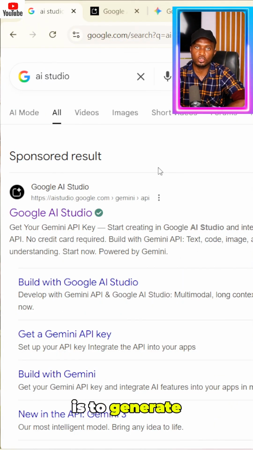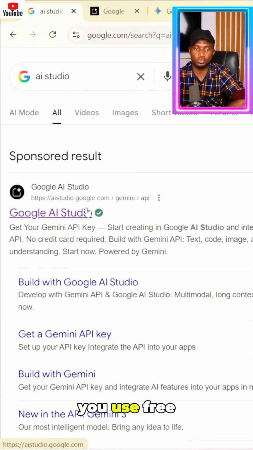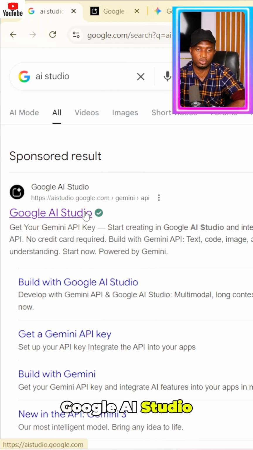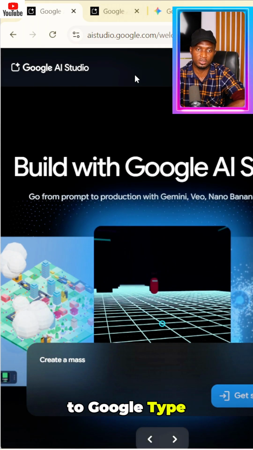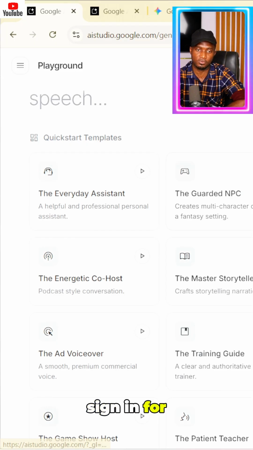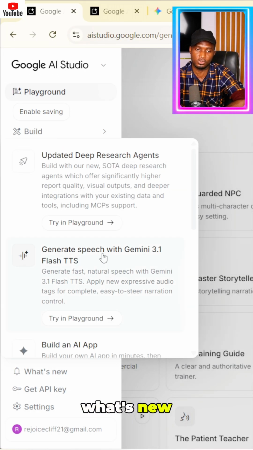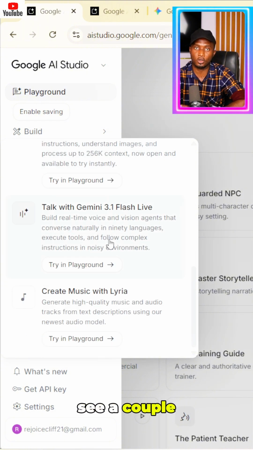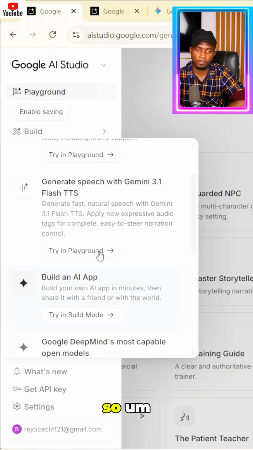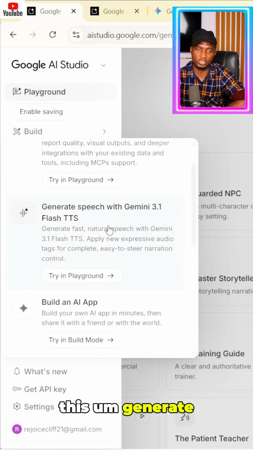The next step is to generate a voiceover using text-to-speech software for this particular script. Now, to do that, you use free tools such as Google AI Studio. Go to Google, type AI Studio, and sign in. When you've signed in, click on the menu and go to What's New. Then when you scroll down, you see a couple of Google products. Just click on Generate Speech with Gemini 3.1 Flash TTS.